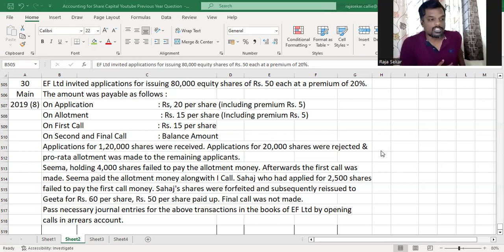Seema, holding 4,000 shares, failed to pay the allotment money. So Seema did not pay the allotment money. Afterwards, the first call was made. Seema paid the allotment money along with the first call.